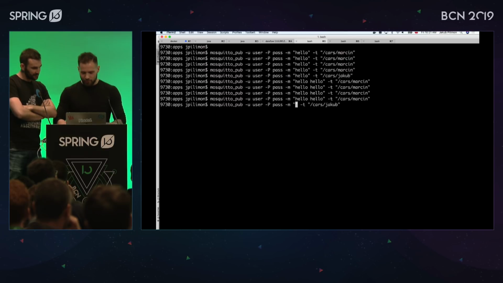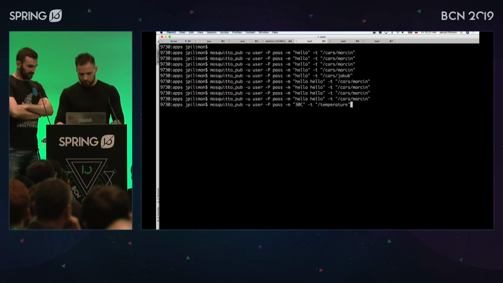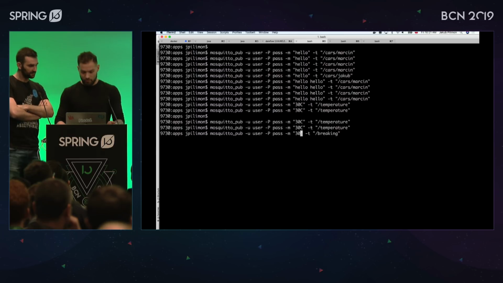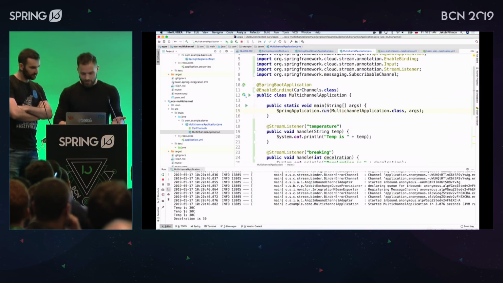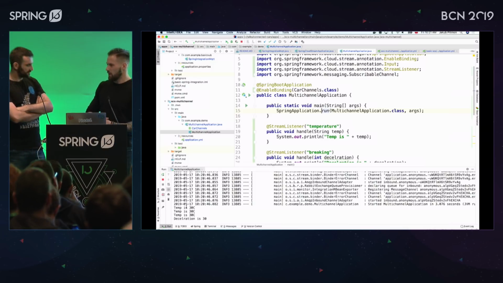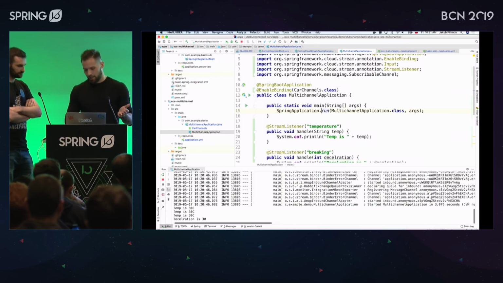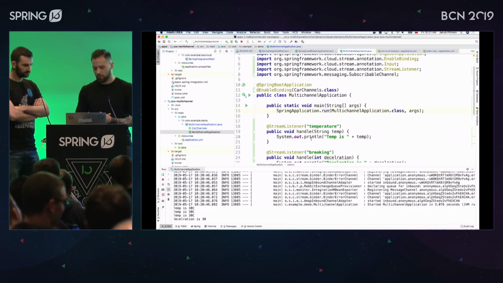So what's the message when it comes to temperature? Let's say it's 30 degrees Celsius. This one is going to be sent to temperature. Let's do it. I'll send it a couple of times. The other one was braking. And what's the braking? 30 is going to be fast. Braking. As you can see, it's printed out. So it was super easy to have multi-channel support in one Spring Cloud Stream application. Now you can just treat the messages accordingly. I guess in your production it's going to be something different than System.out.println.